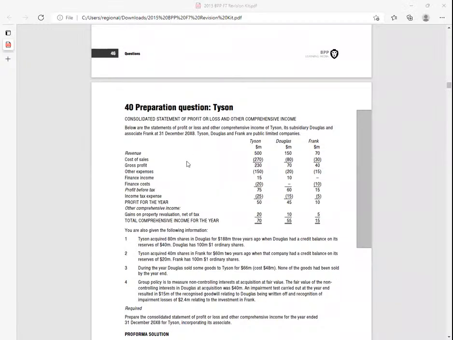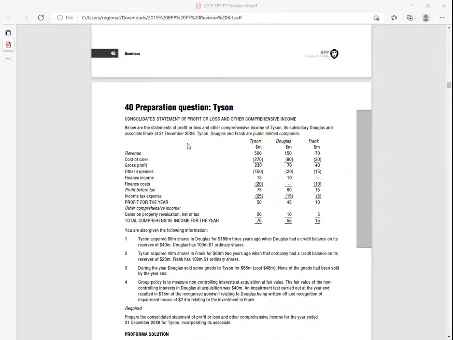Yes. So now we are told here, the preparation of a consolidated statement of profit or loss and other comprehensive income. Below are the extracts of profit or loss and other comprehensive income of Tyson, its subsidiary Douglas, and associate Frank as at 31st December 08.